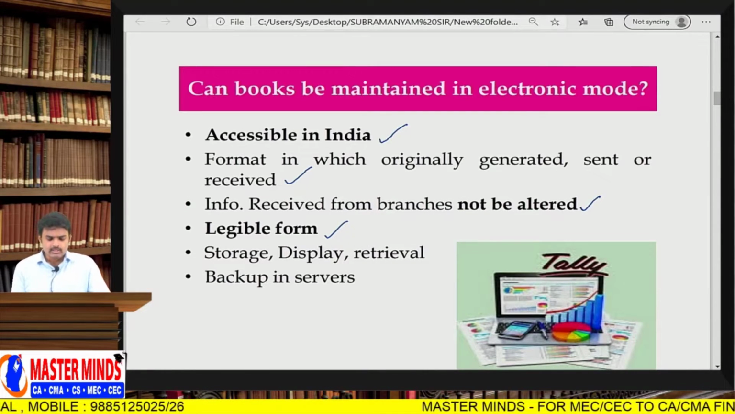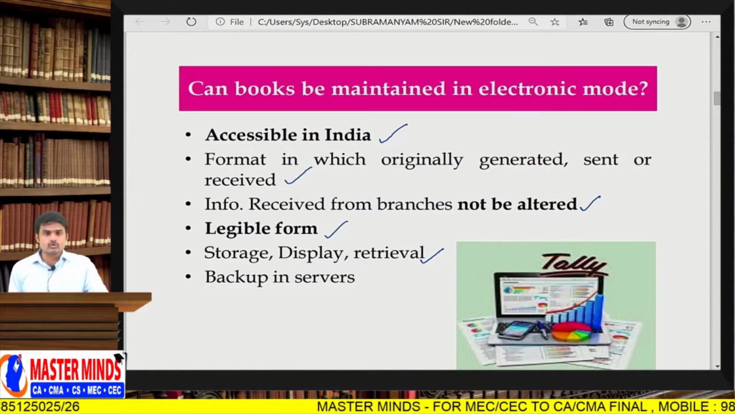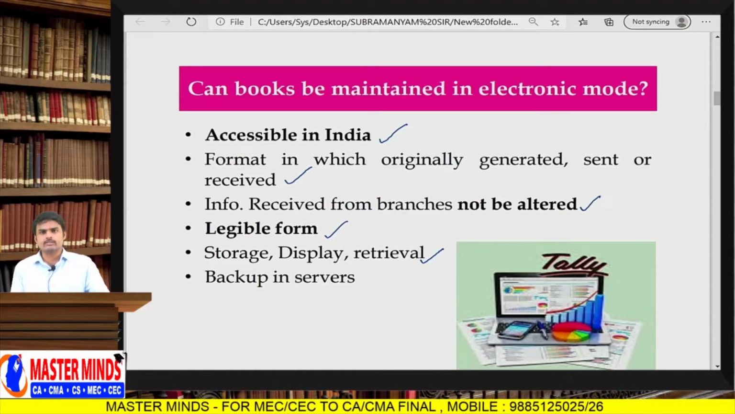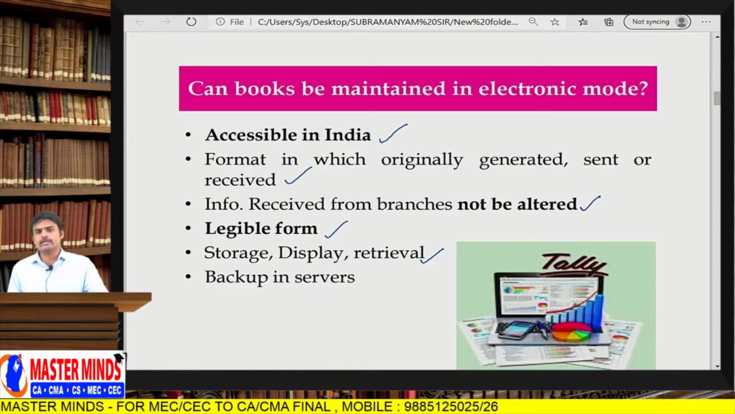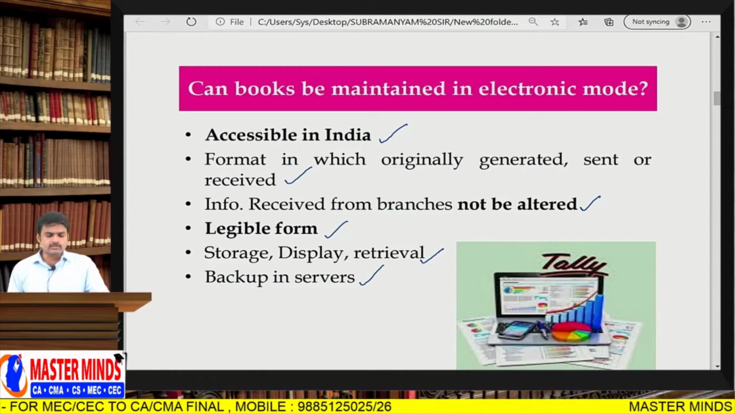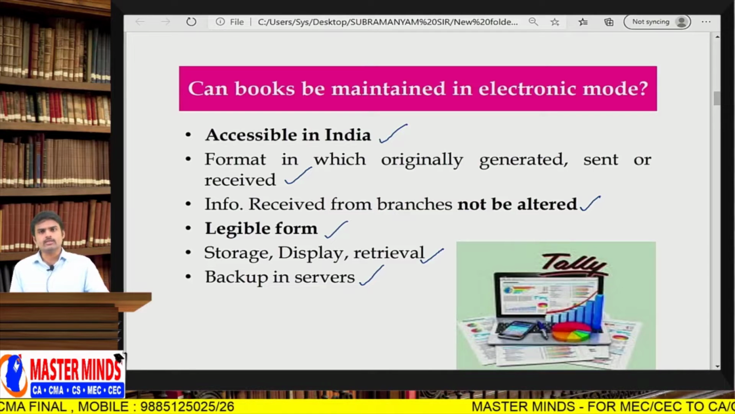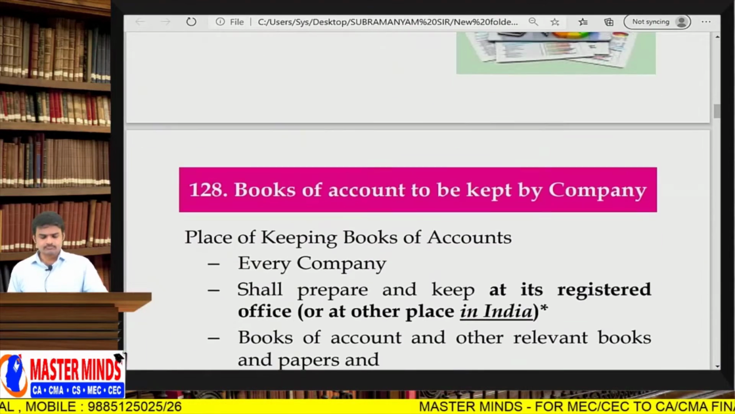Next one, storage, display and retrieval. There should be storage capacity. If I enter a transaction, it is displayed today and deleted tomorrow, it should not be like that. It must have storage capacity. Whenever I want to access the information, it should be displayed. There should also be retrieval capacity. After 1 month or 1 year, if I want to access the previous records, there should be retrieval capacity. Next one, backup in the servers. You have to maintain backup also, and the backup should be taken periodically and maintained separately at one place.